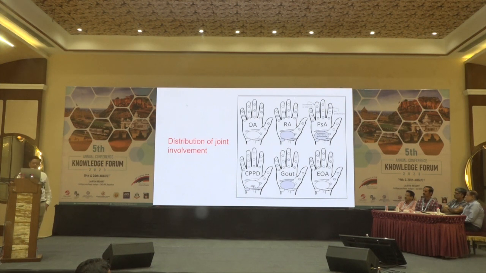CPPD is crystal arthritis, where you often see involvement of the wrist and MCPs. PIPs and DIPs are not involved. Gout can involve any joint, but usually it is very asymmetrical, and usually the whole digit is not involved. One joint at one limb, one finger, another joint at another finger. And erosive osteoarthritis has a similar pattern as osteoarthritis. There is no difference between these two.